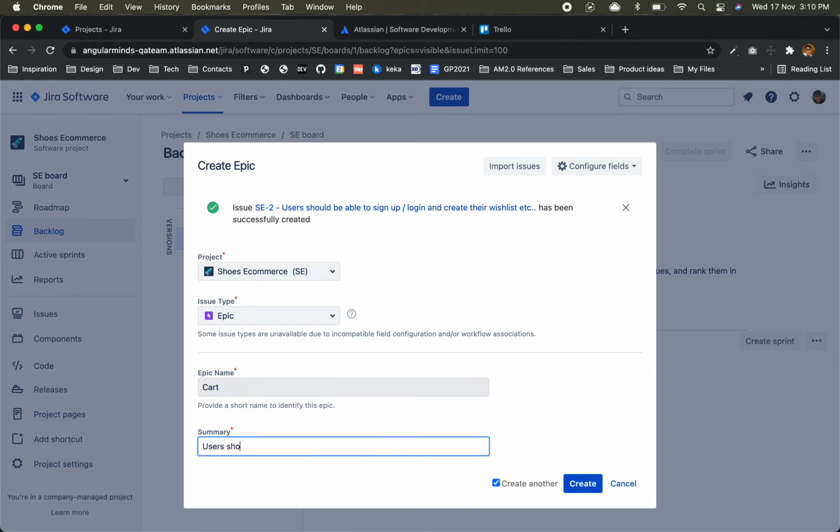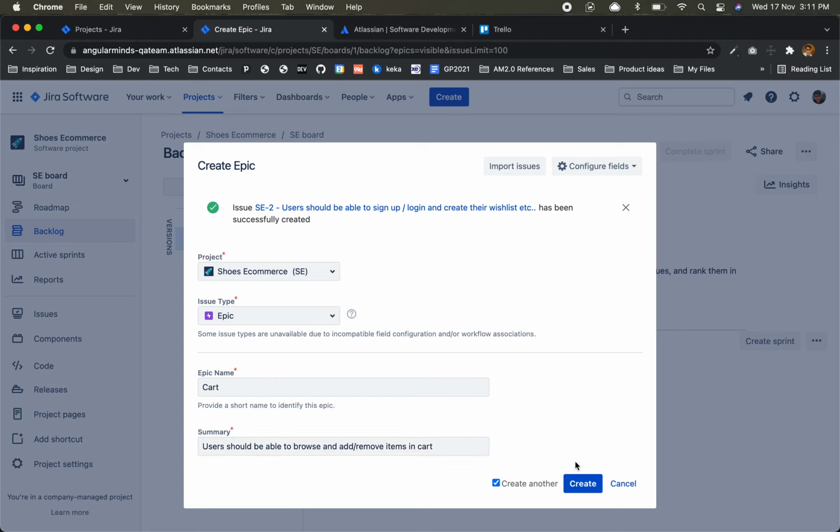Users should be able to browse and add, remove items in cart.